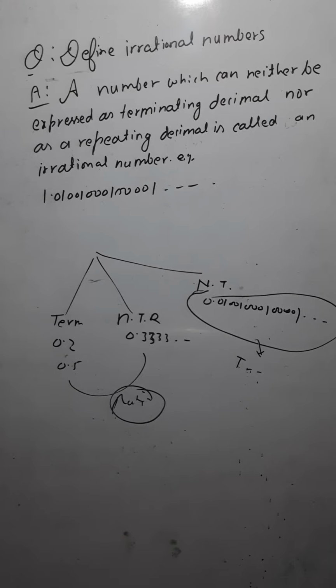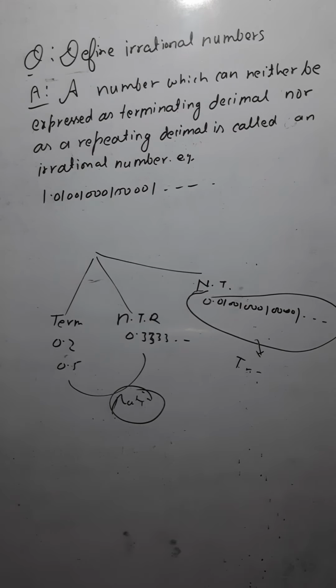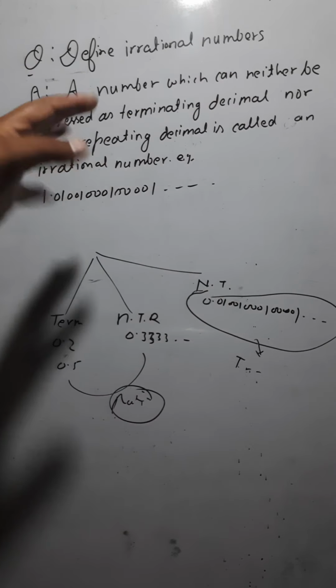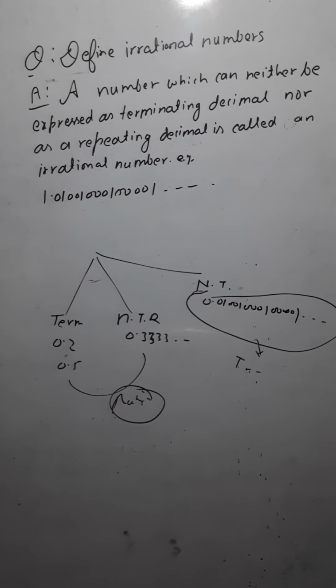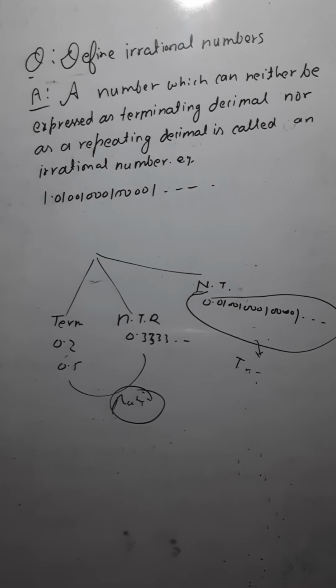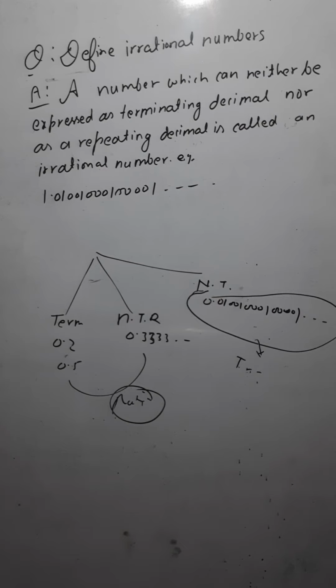For example, you have 1.01001 etc. So this is an irrational number here. It is non-terminating, and neither is it repeating. Getting it or not? So this is how we would define irrational numbers. Just write it down.